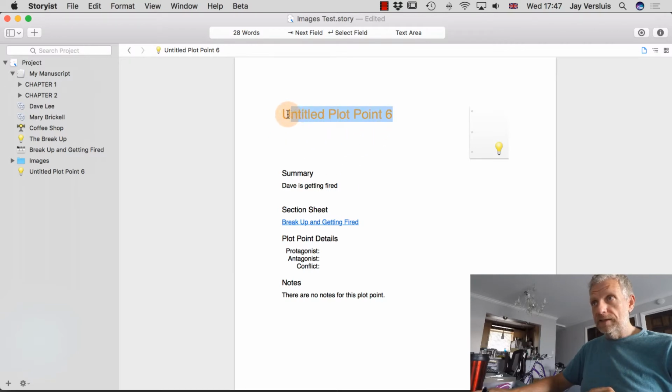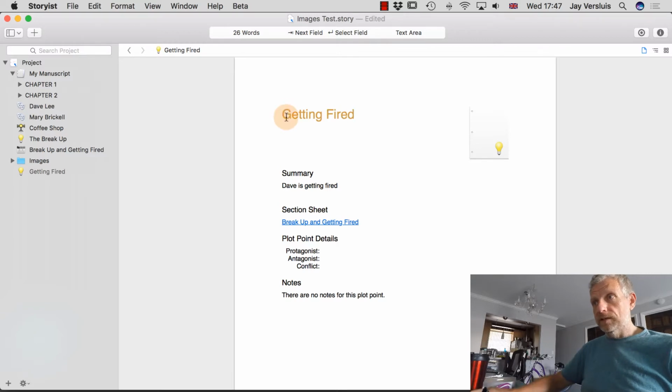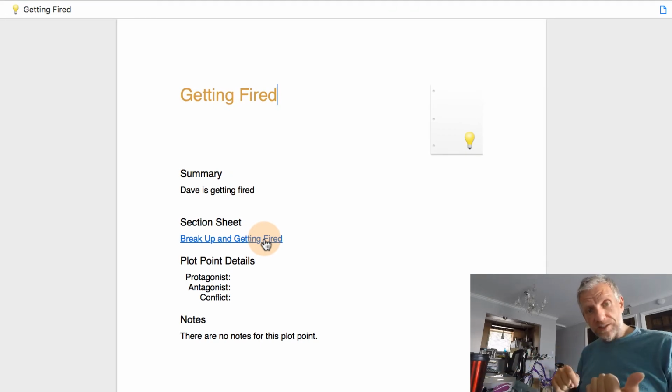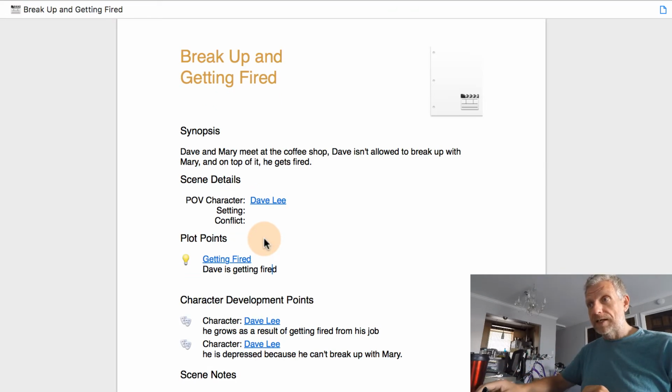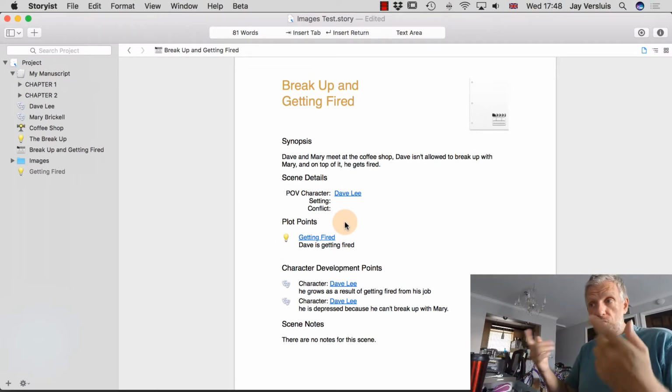And then you can say, this plot is about getting fired. And then the summary is Dave is getting fired. We've got that already. And here we have a link back to the section sheet in which that happens. So you can click that, and then we're getting back to the actual scene or section in which this is taking place. So that's kind of how you can use it in regards to words.